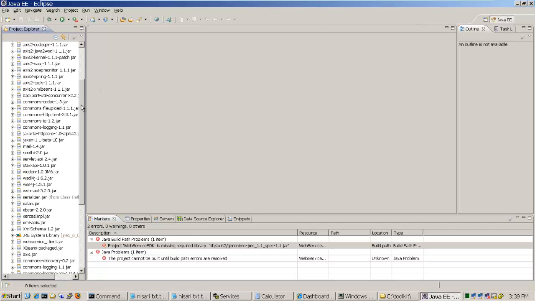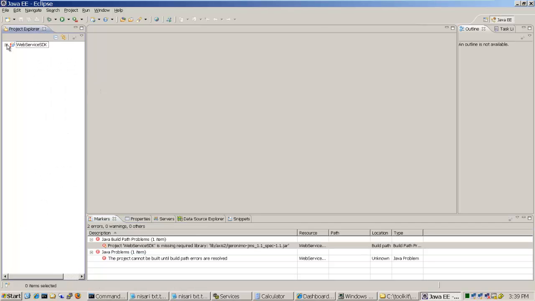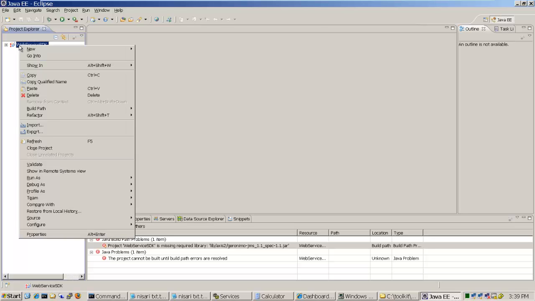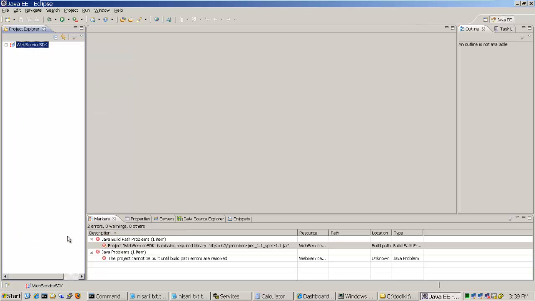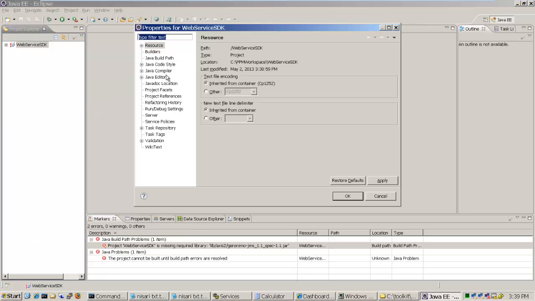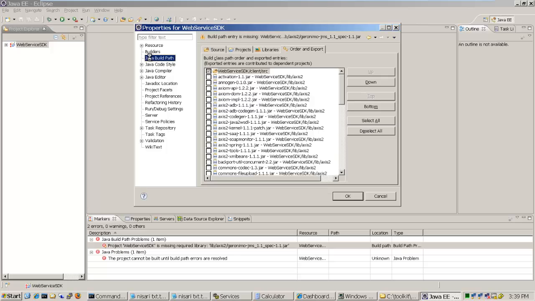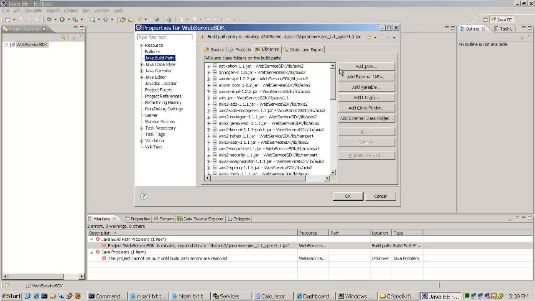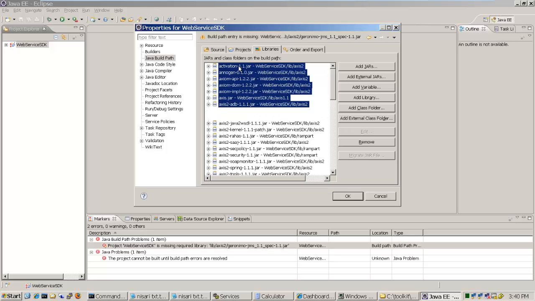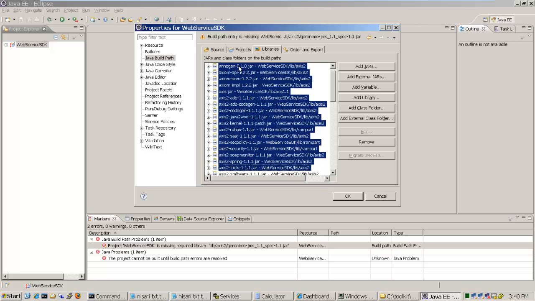And for removing this conflict, actually you can right click on the project and click on project properties, and here you have the Java build path. Let's go to the libraries, and let's remove all the library files, and we'll re-add all of that.